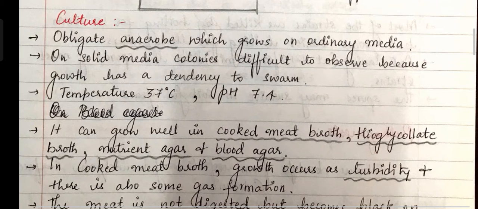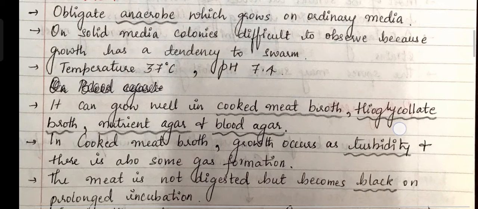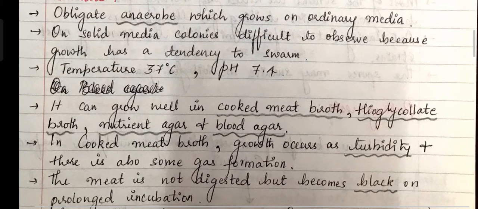It is an obligate anaerobe, and it grows in ordinary media. On solid media, colonies are very difficult to observe because of its tendency to swarm, meaning it tends to be in a crowd. That's why it's very difficult to observe the growth of this bacteria on solid media.